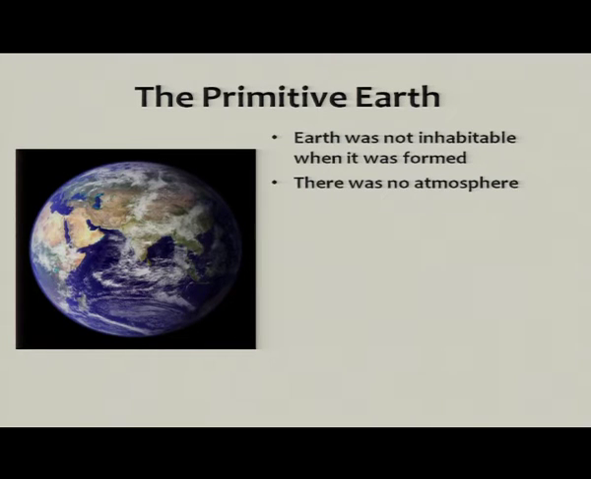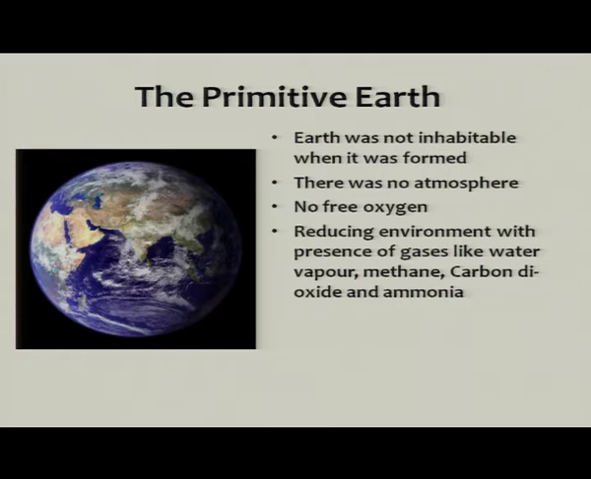Number one, there was no atmosphere on earth as we see today. There was no free oxygen. Reducing environment was there because of the presence of gases like water vapor, methane, carbon dioxide and ammonia. Can you imagine living in these conditions? Can you imagine living under these type of conditions? No, life is not possible under such conditions.